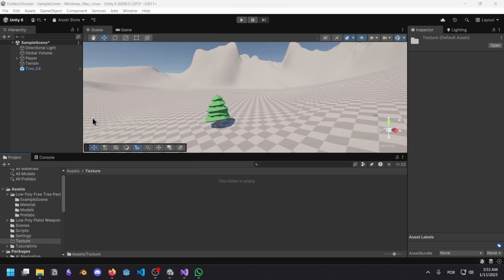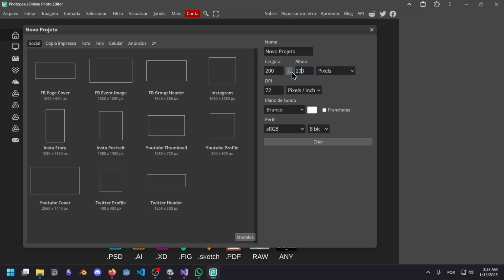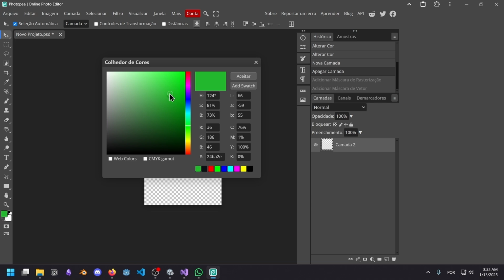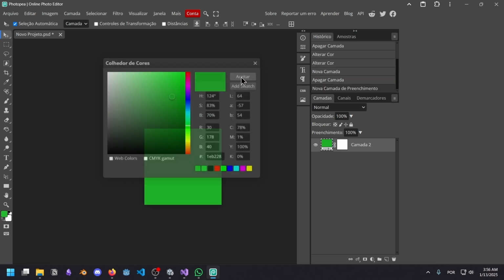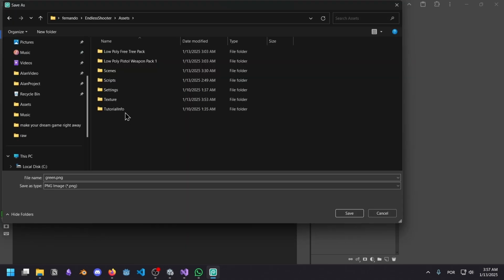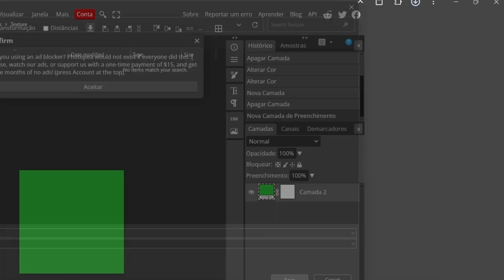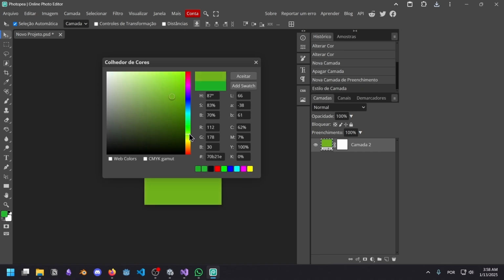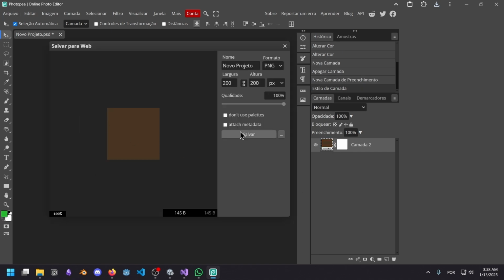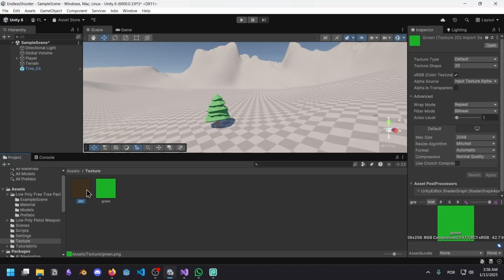Let me go into Photopea. 200 by 200. I will select this layer, click this button and fill with a solid color. And I'm going to go with this green for the grass. Export this as a PNG. And I'm just going to call this green.png. I'm going to be saving this directly into the project. And now I can change this to a brownish color. Yeah, this looks like dirt. Just export this as a PNG again. And this one I'm gonna call dirt.png. Okay, so we have our two textures here.